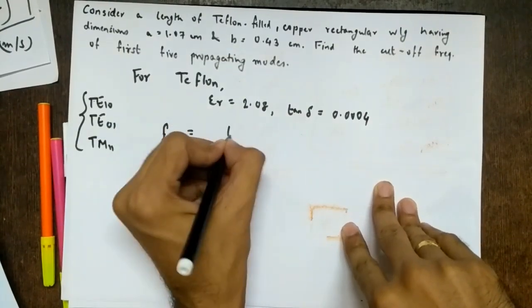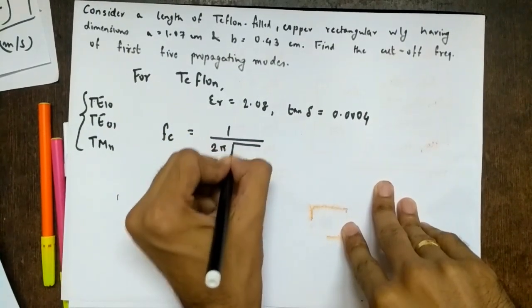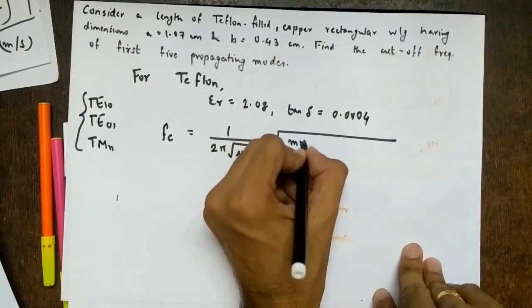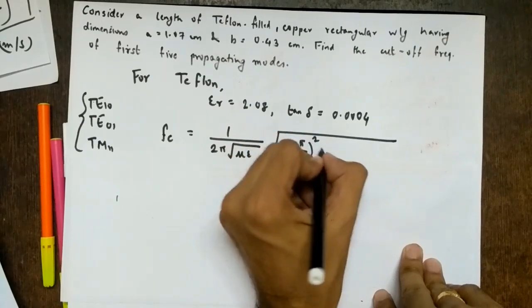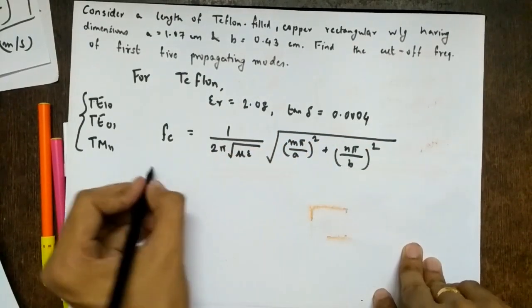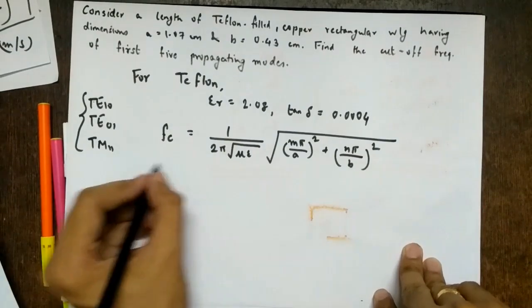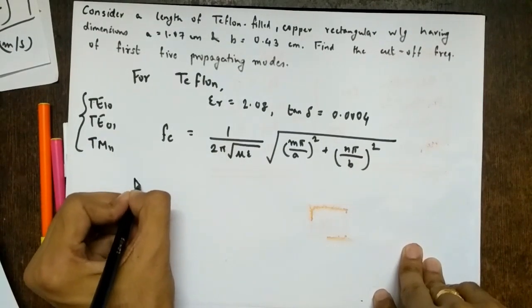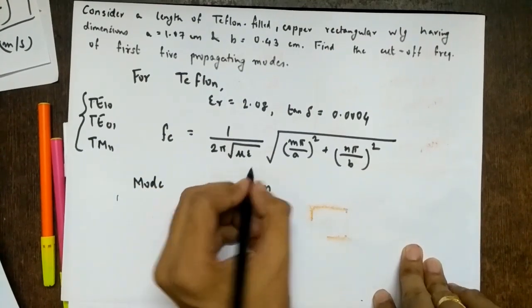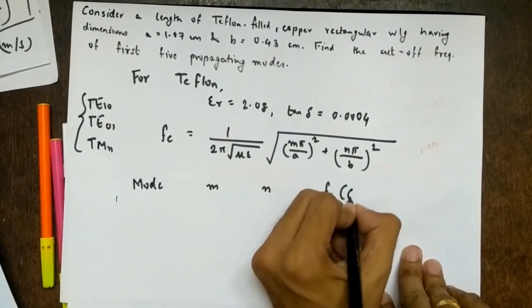So what is it? Again, as we saw in the previous sum, the cutoff frequency is 1 upon 2 pi square root of mu epsilon, times square root of (m pi by a) the whole square plus (n pi by b) the whole square. Then you can make a table: mode, index m, index n, and the value of fc.